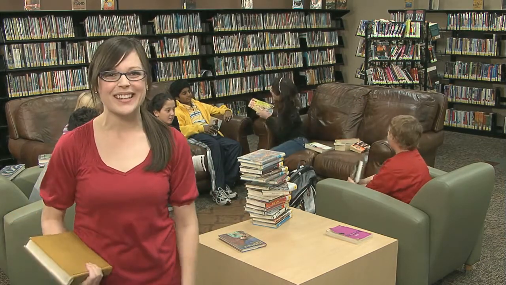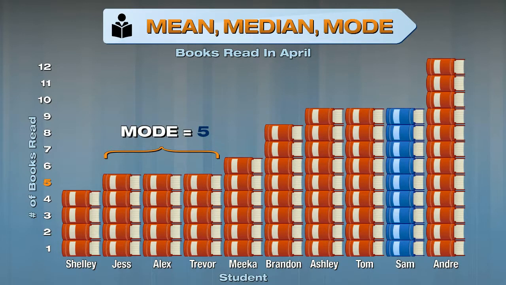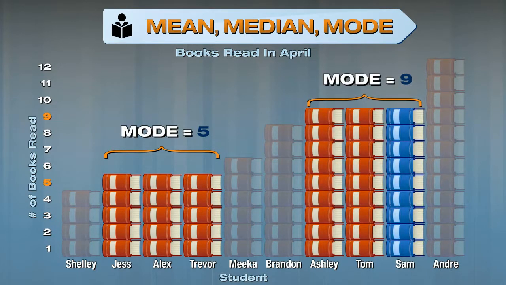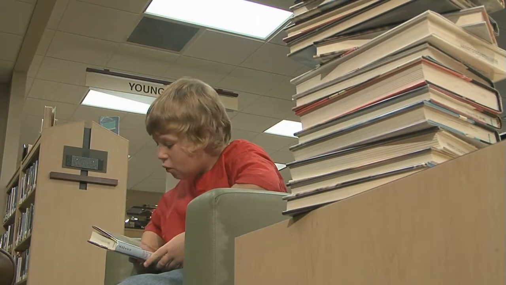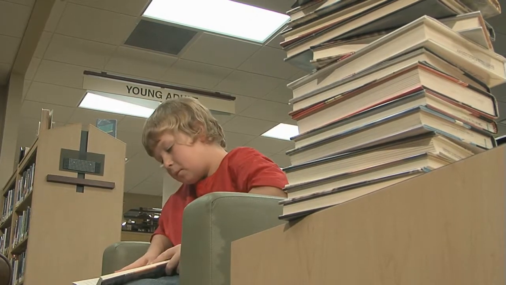Let's take a look. We'll start with the mode, the number that occurs most often. It was 5 before we added Sam's books. Will it change? The only way the mode will be different is if Sam read 9 books. Then 3 people would have read 5 books, and 3 people would have read 9. In situations like this, there are 2 modes, and the dataset is described as bimodal. It looks like Sam has read more than 9 books, so the mode will not change.